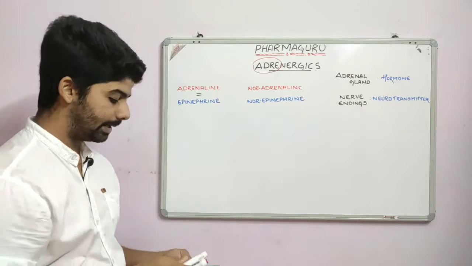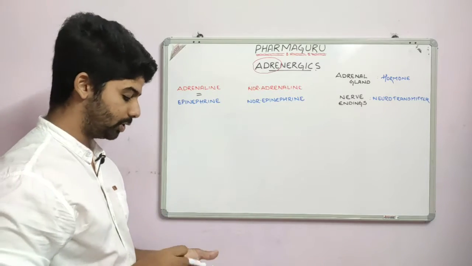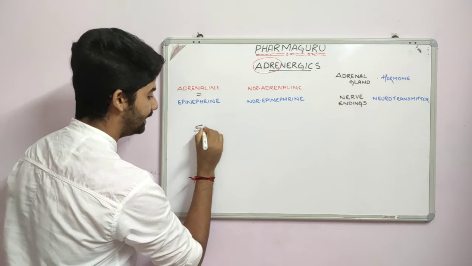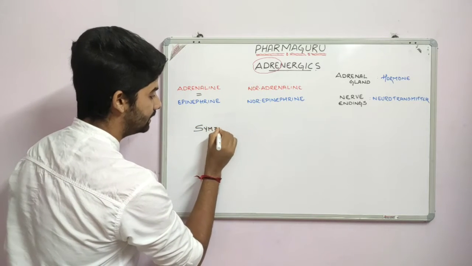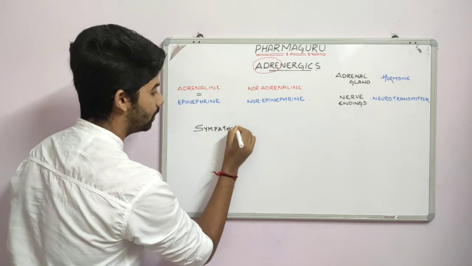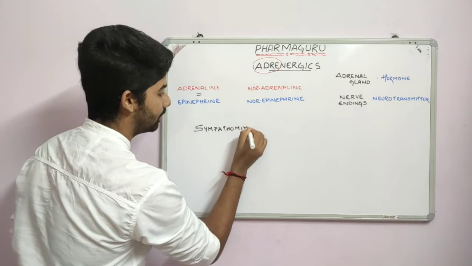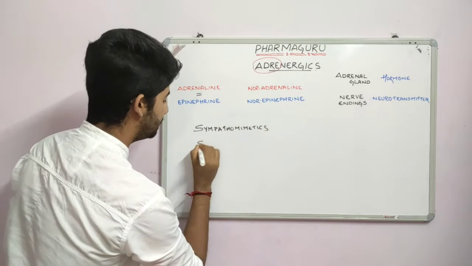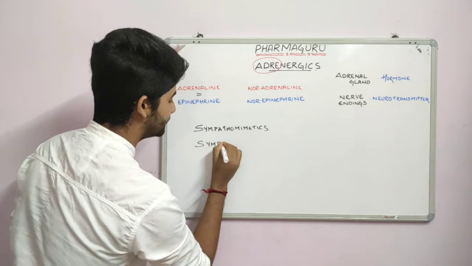Simple. Now we will come across two important terminologies that we usually hear: sympathomimetics and sympatholytics.